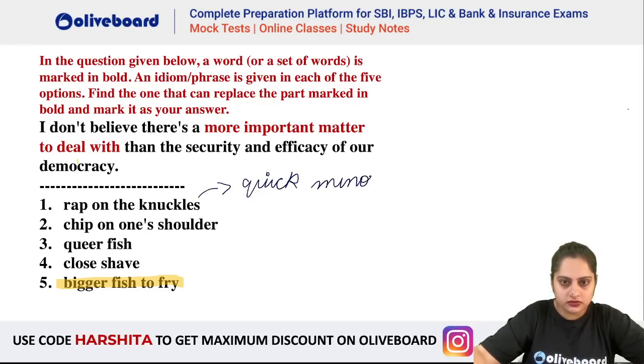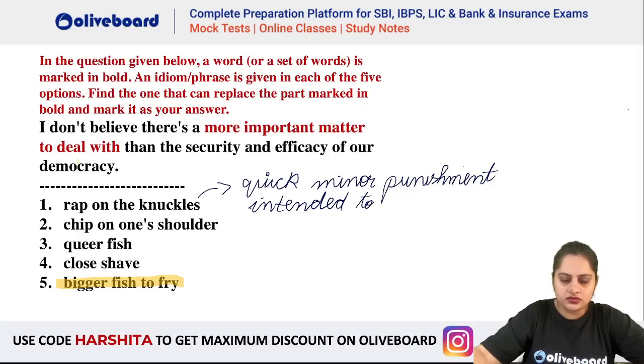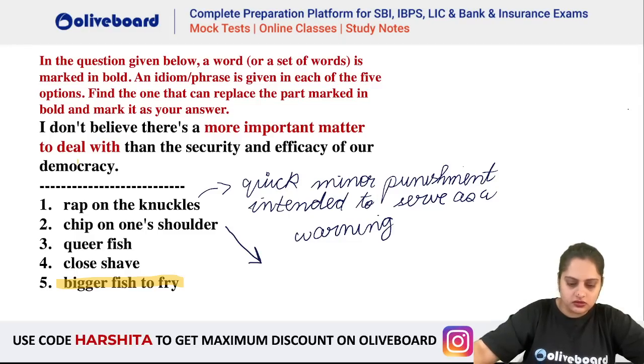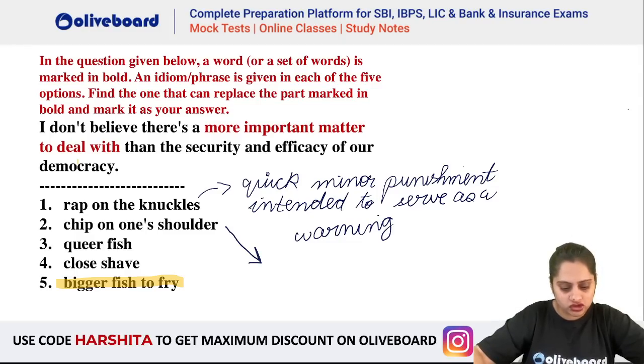minor punishment, which is intended to serve as a warning. Now chip on one's shoulder, which is like when you have an attitude which is very, you can say, hostile.